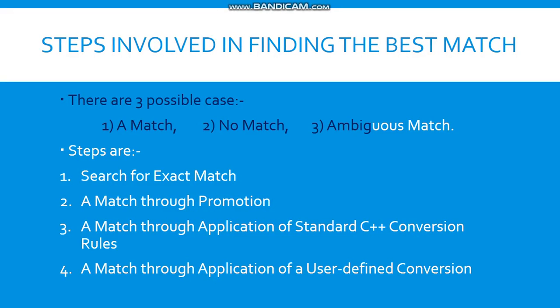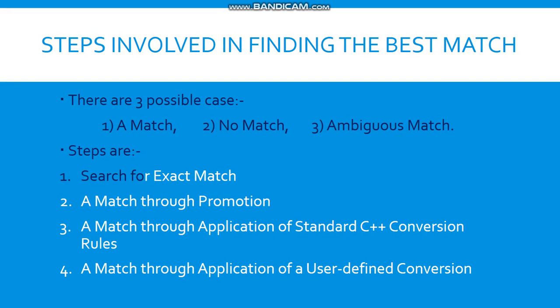Function overloading. Now the next topic is the steps involved in finding the best match, that is, which is the best match to find the function that is being used. There are three possible cases: first, a match; second, no match; third, an ambiguous match. In the first, a match is found for the calling function. In the second, no match is found for the calling function. And in the third, more than one instance matching the calling function is found.